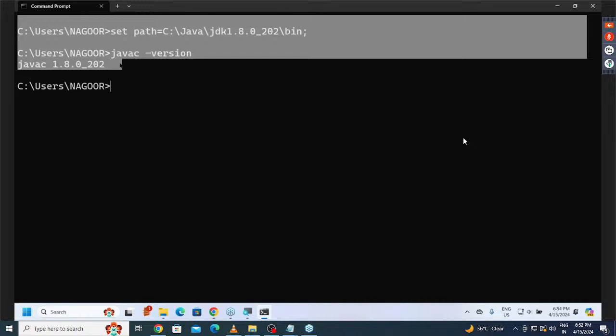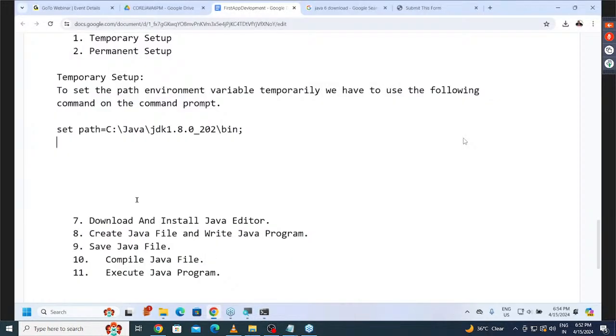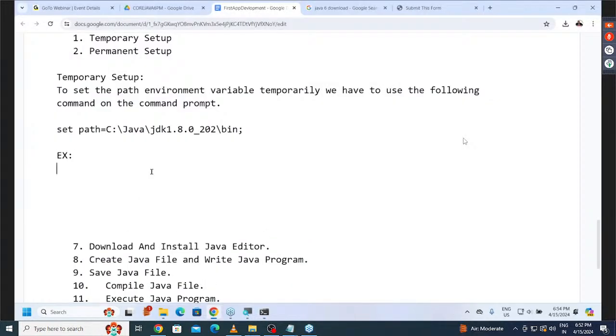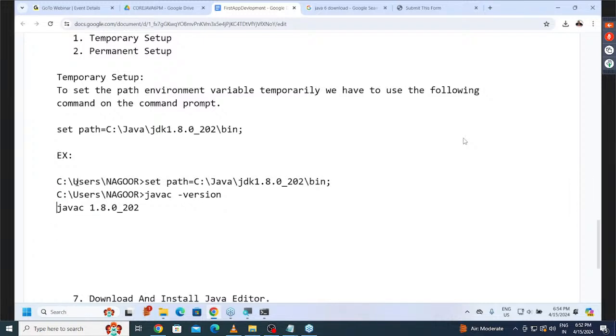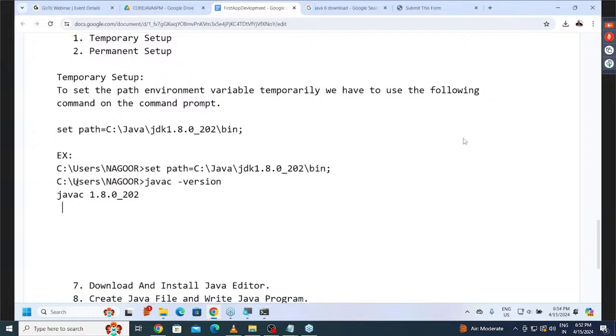Now let me take these two things. Observe carefully. Control C. Now I just want to keep that in a document. Here I'm giving an example of the command prompt work we have done, so that we can identify it. Okay, good, all of you.